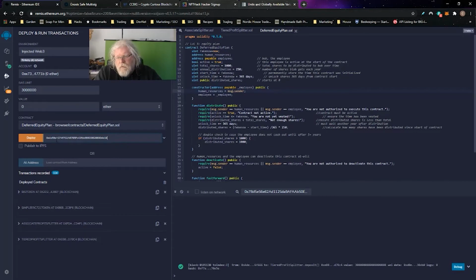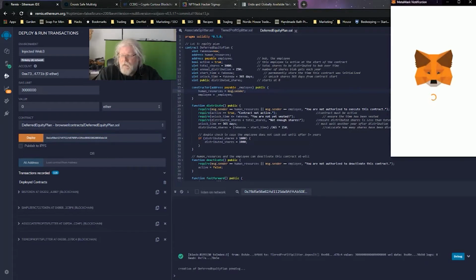And with the deferred equity plan, it's just saying that over a period of time, 1,000 shares are distributed, 250 shares a year. So there won't actually be any transfer of ETH, but we'll be able to see the mechanics of it. Assuming there's 1,000 shares that this employee gets, they get 250 every year they stay at the company. So in 4 years, all the funds will be distributed.